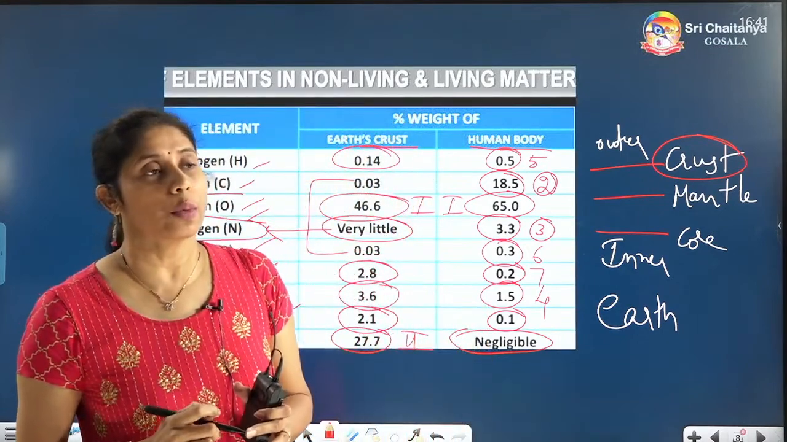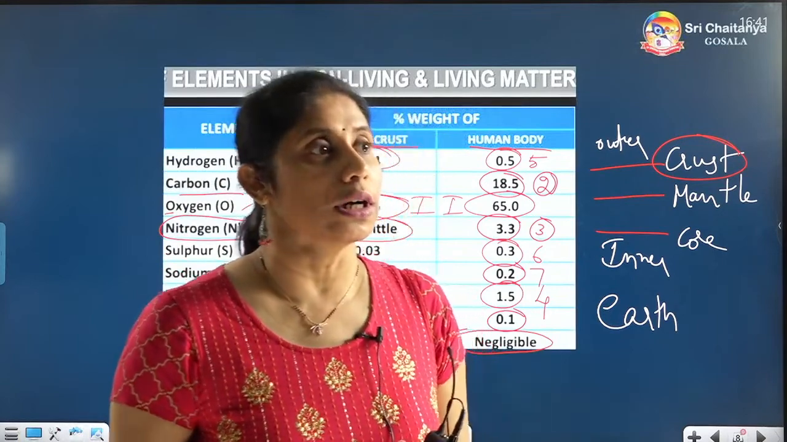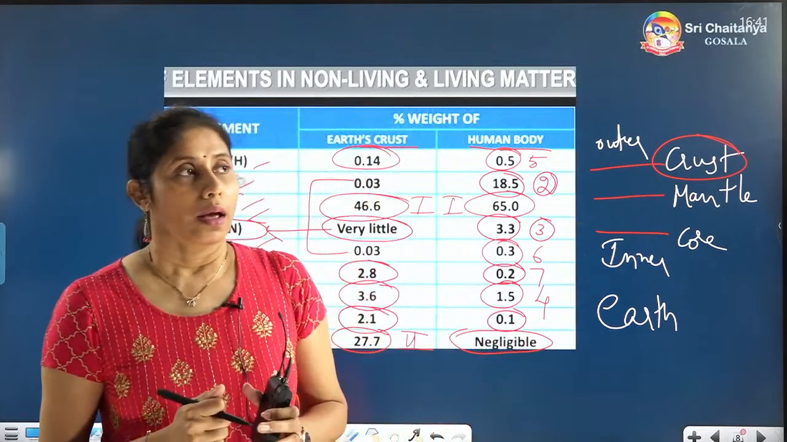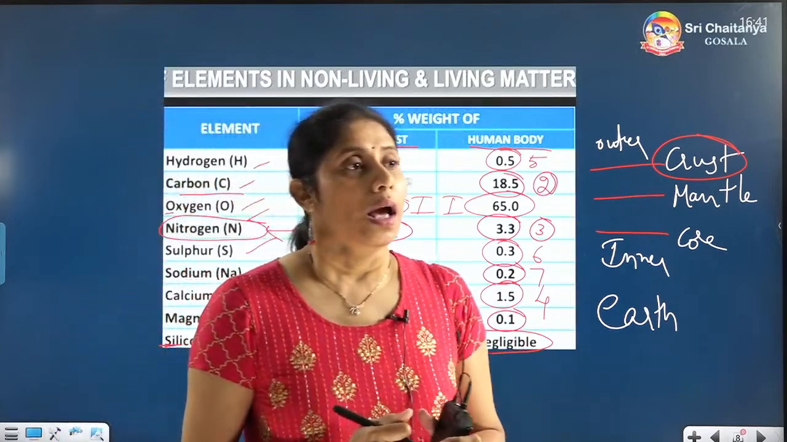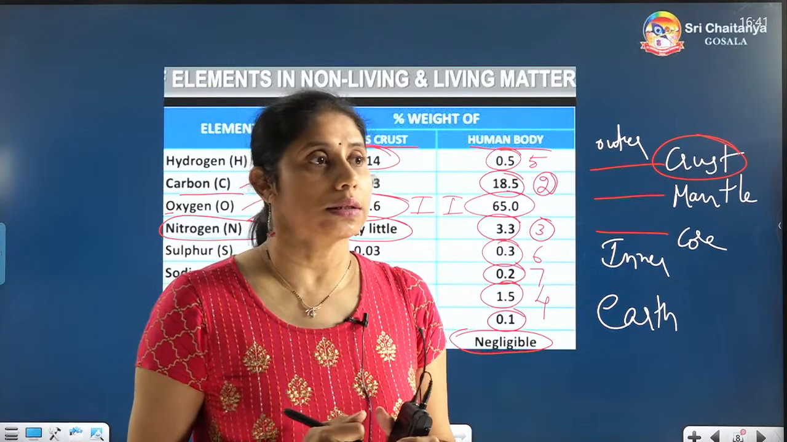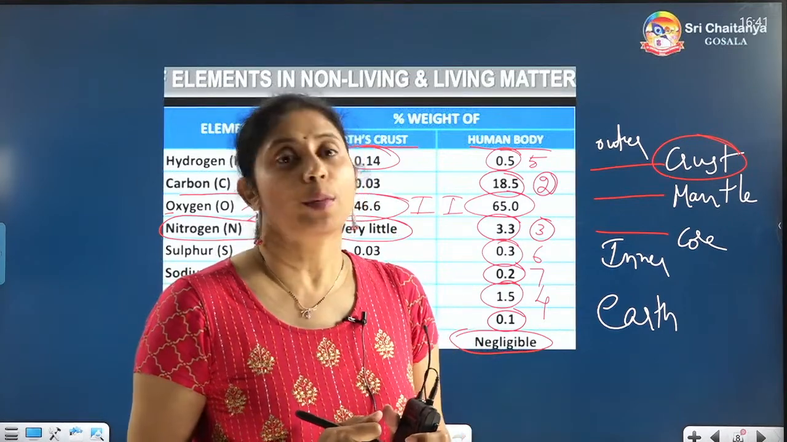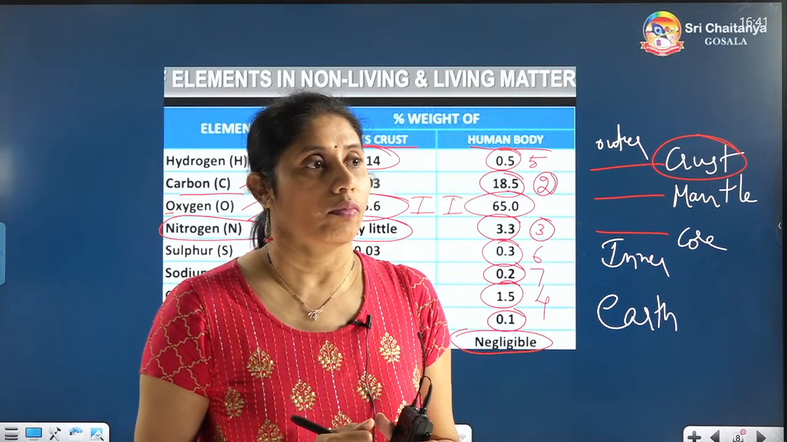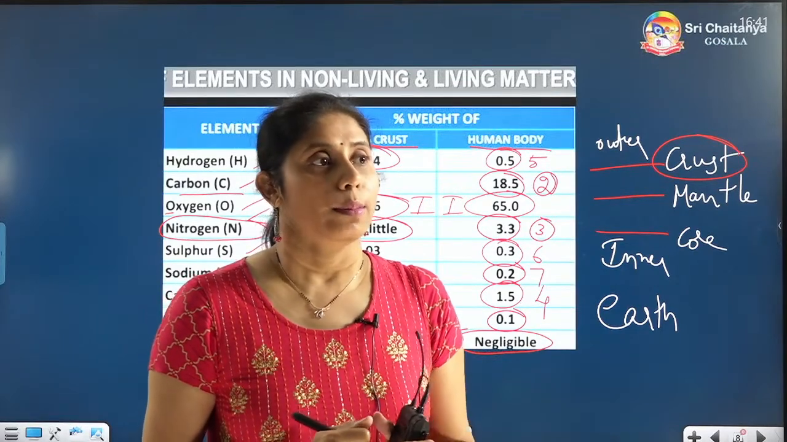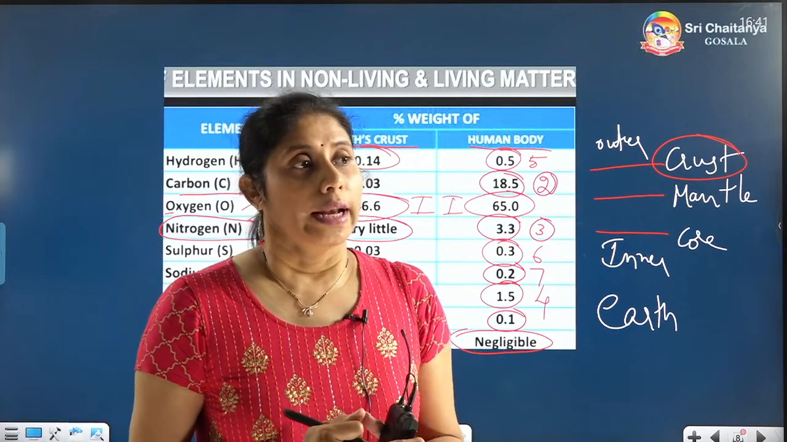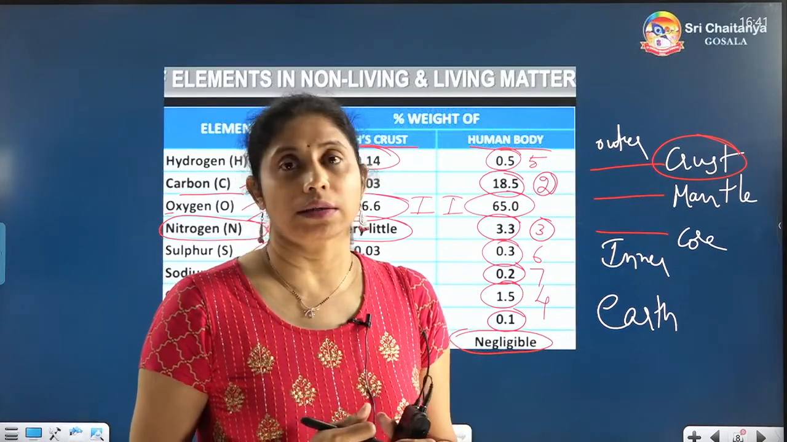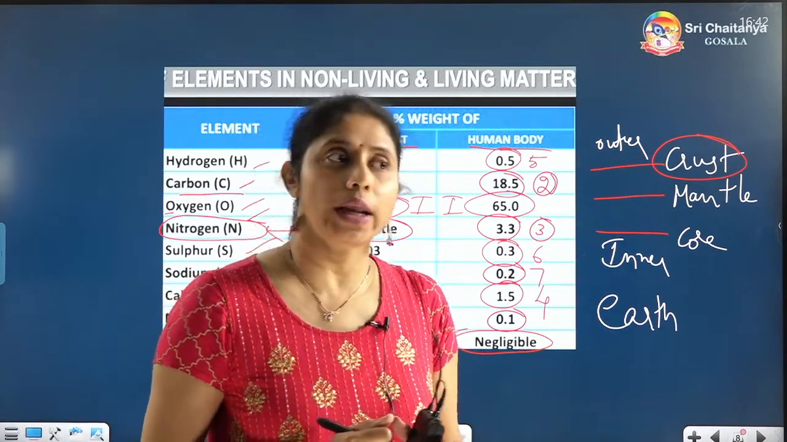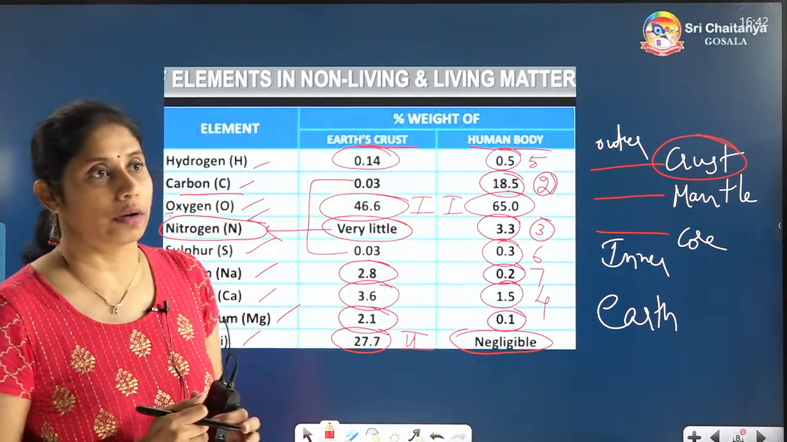Name the mineral element which is first rank in both Earth's crust and human body. My second question, name the mineral which is highest in both Earth's crust as well as human body. Very good, oxygen.